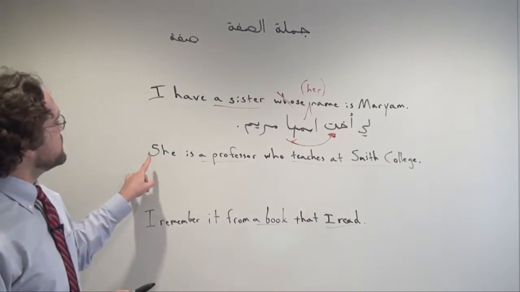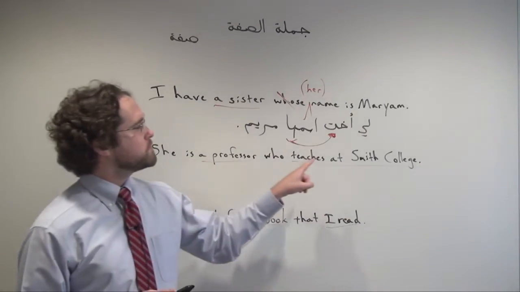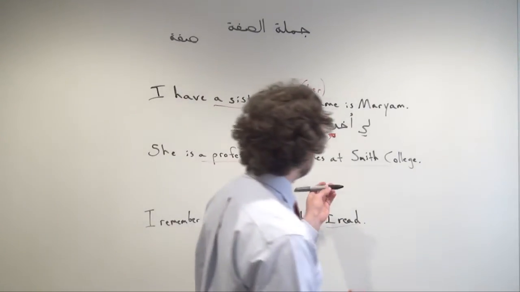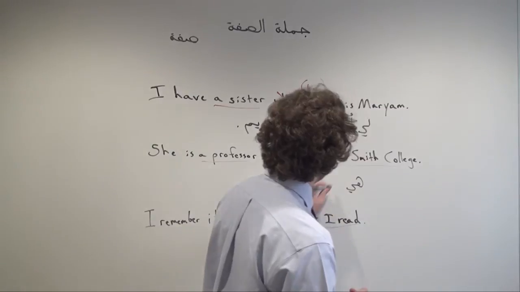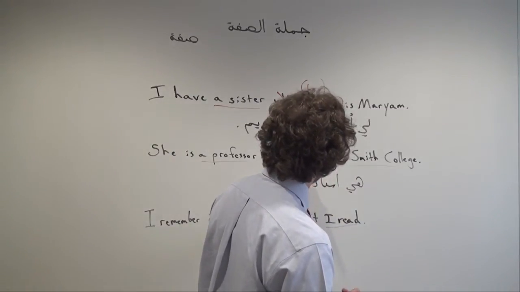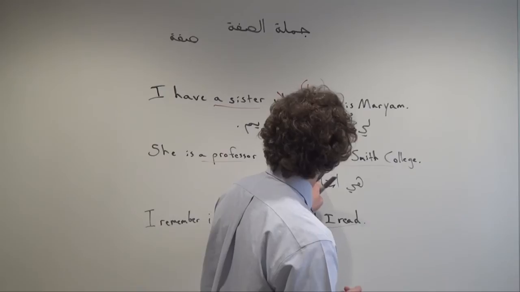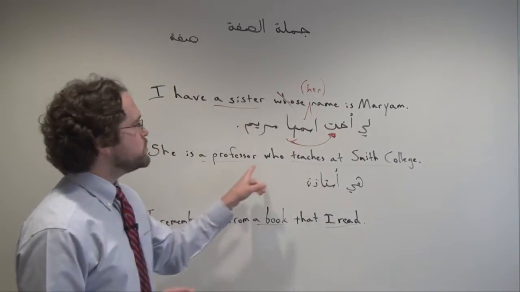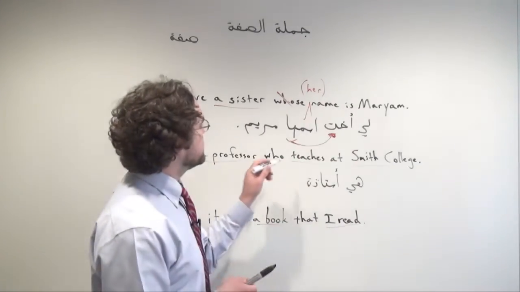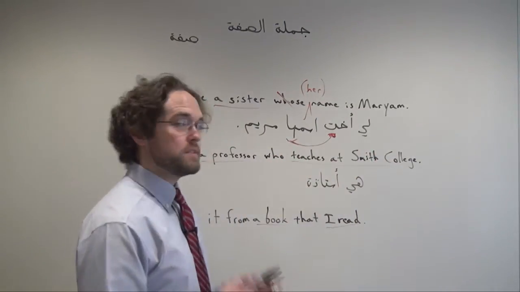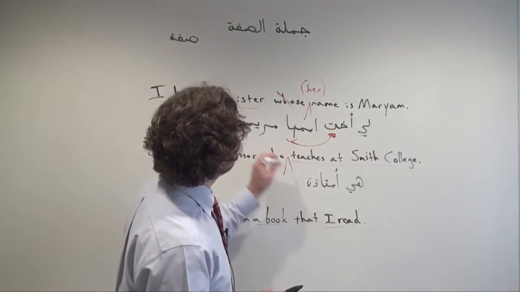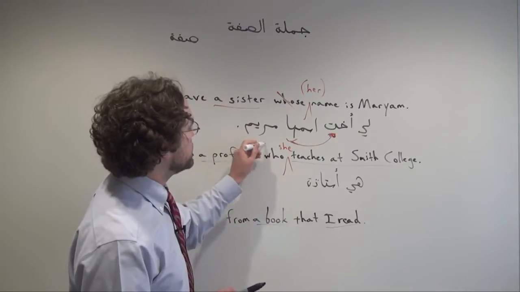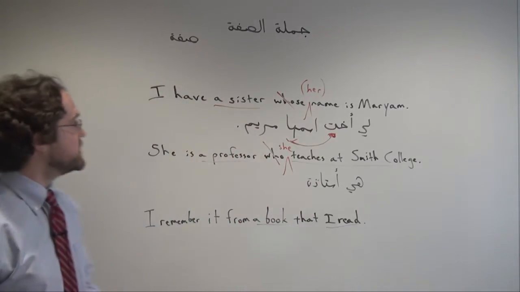Let's take this. She is a professor who teaches at Smith College. She is a professor, that's simple enough. هي أستاذة who teaches at Smith College. Now, in order to create a second complete sentence, that jumla as-siffa, we're going to need that pronoun. She teaches at Smith College, and we're going to lose our connecting word in the middle, right?